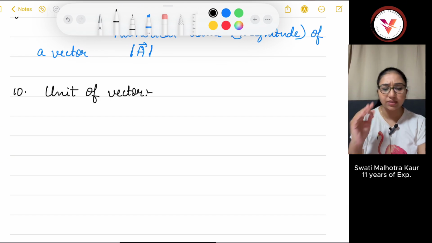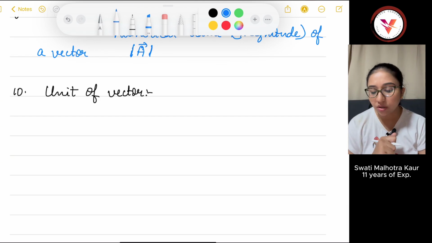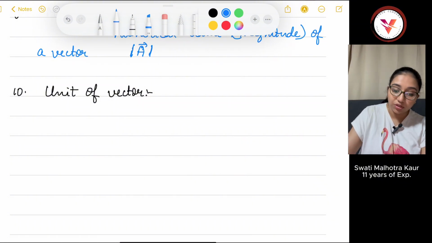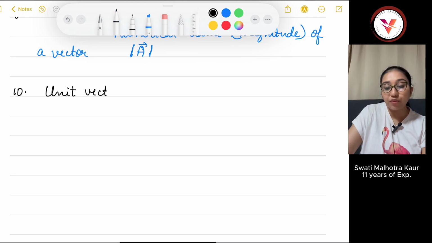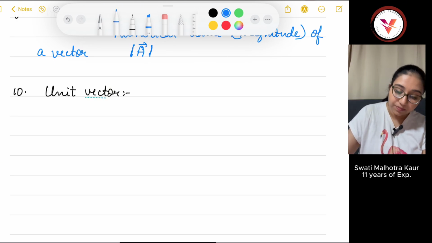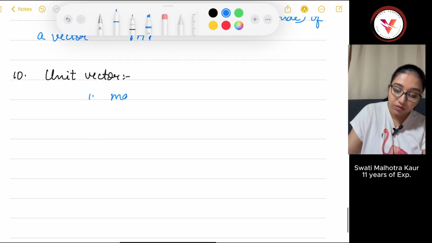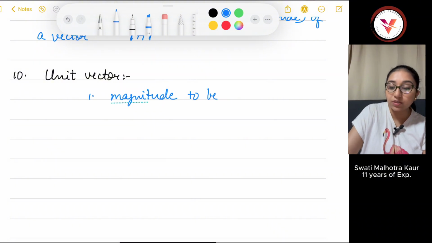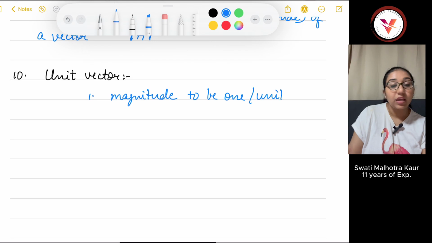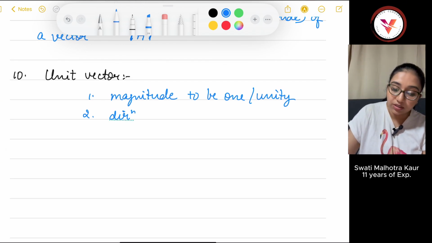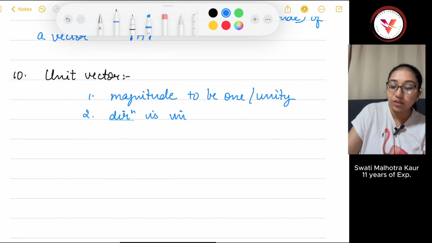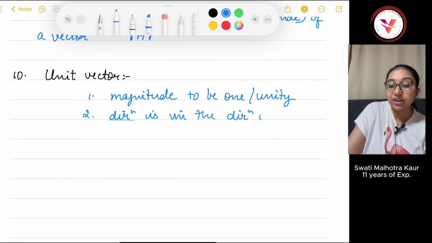But as a basic intro, the unit vector is basically a vector which has a magnitude of unity, or 1, and its direction is in the direction of the vector whose unit vector we are calculating.